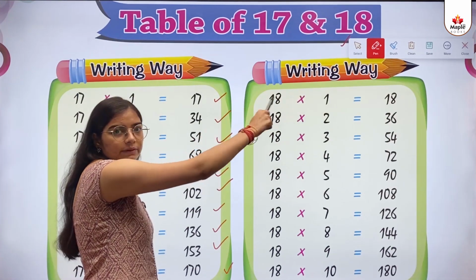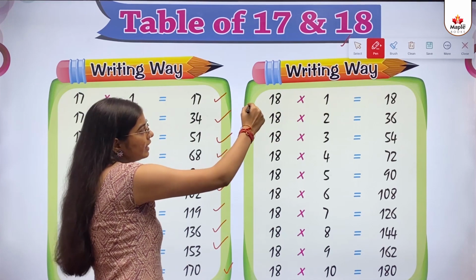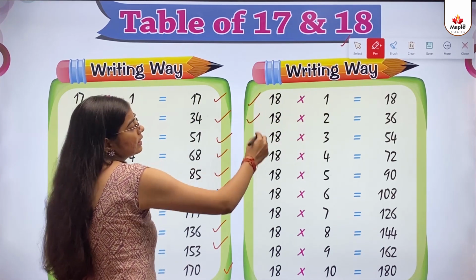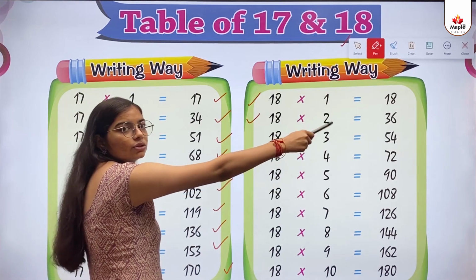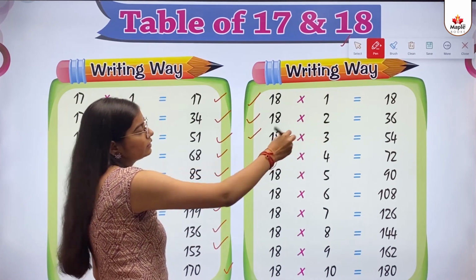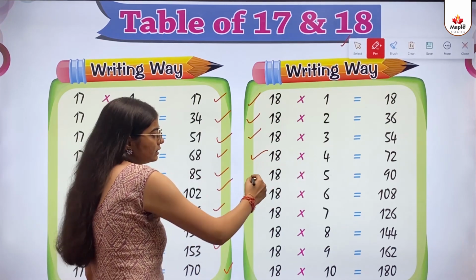Writing way of table 18. 18 multiply 1 equals to 18. 18 multiply 2 equals to 36. 18 multiply 3 equals to 54. 18 multiply 4 equals to 72. 18 multiply 5 equals to 90.